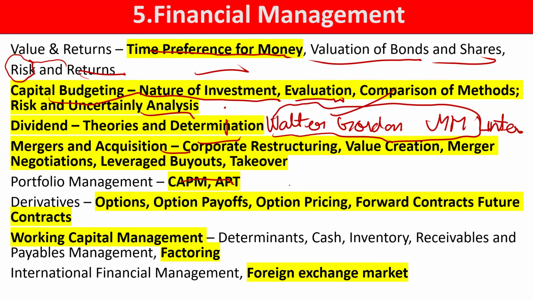Next comes our merger and acquisition. Here you should first know all the defensive tactics. What is the Pac-Man defense? What are crown jewels? What is a poison pill? You should know these defensive tactics. What are the various types of merger: co-generic merger, conglomerate merger, horizontal, vertical. Then what are spin-off and split-off? This you should know. And what is the process of corporate restructuring?